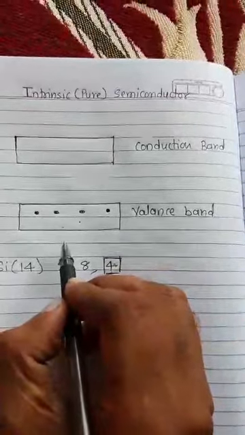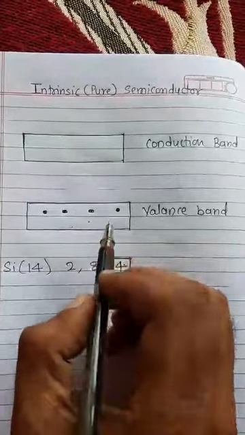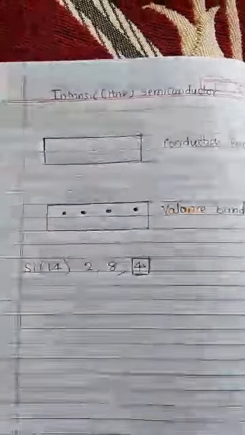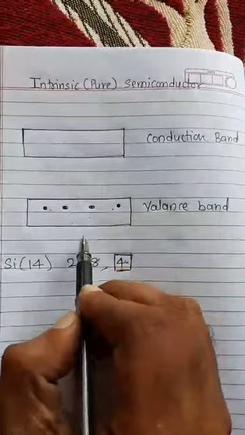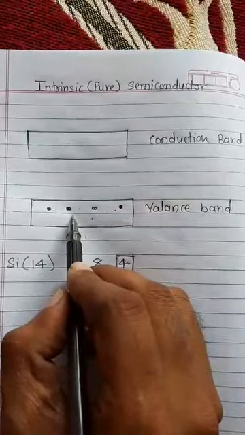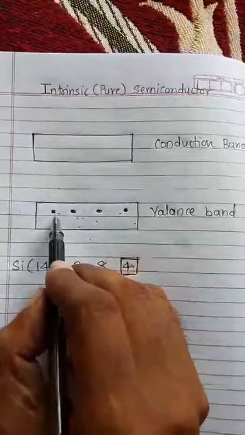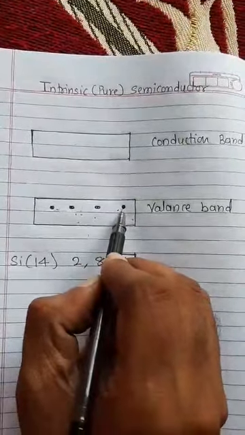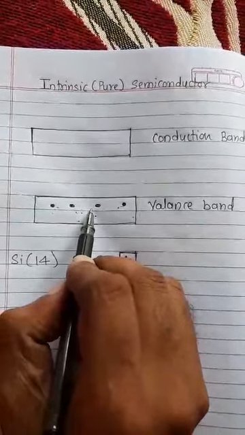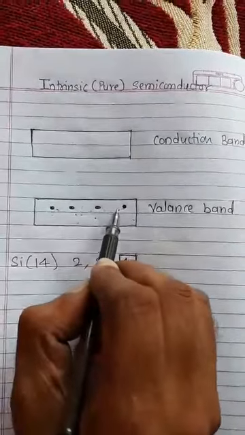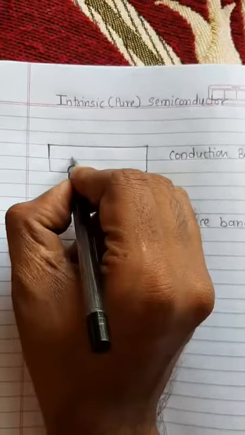Now in our textbook the word mentioned is thermal agitation, meaning more than 0 Kelvin or at room temperature or more than that temperature, some electrons from the valence band absorb the heat energy. I am using the word absorbs the heat energy because heat is one form of energy. When the electrons from the valence band absorb energy at more than 0 Kelvin, then some electrons from the valence band shift to the conduction band.